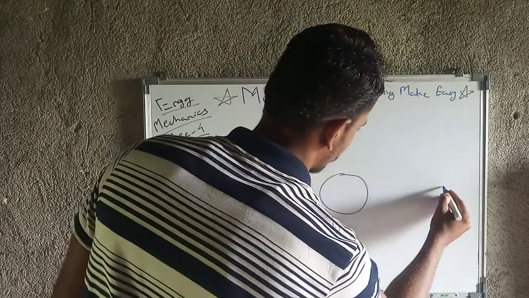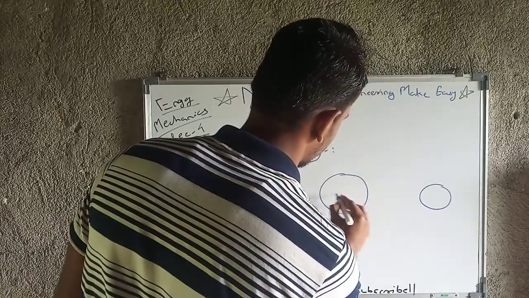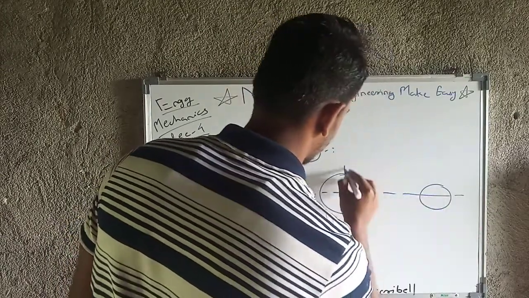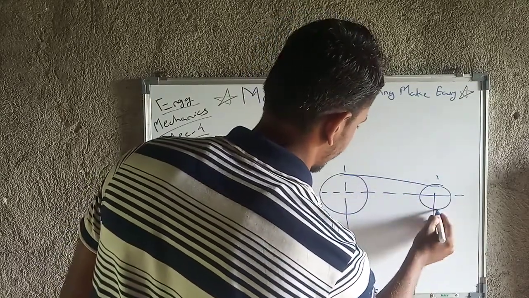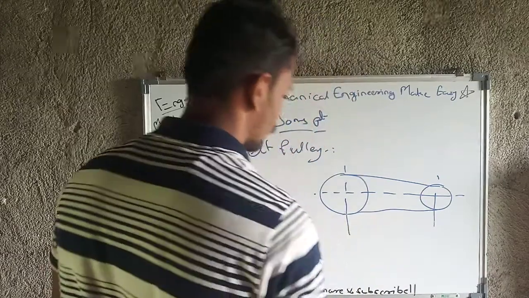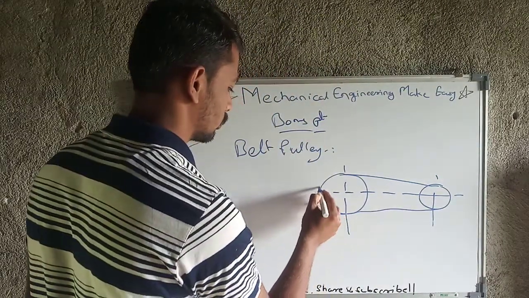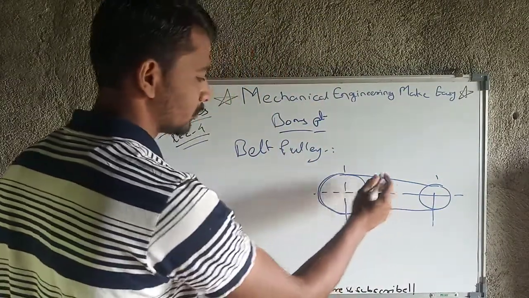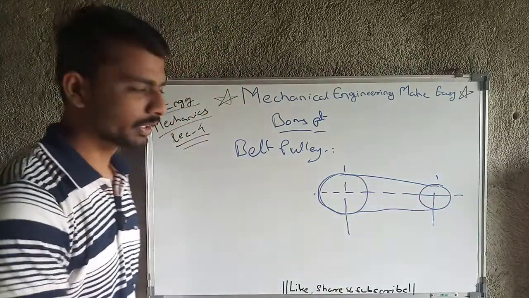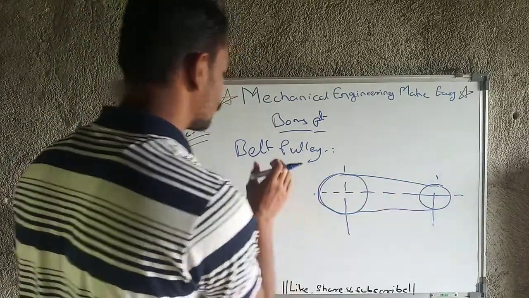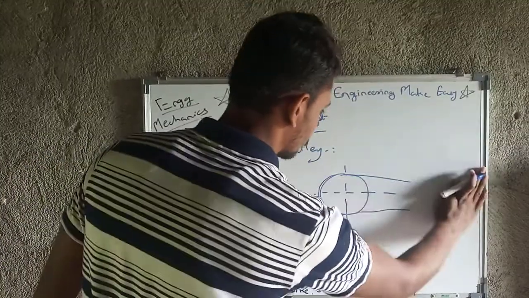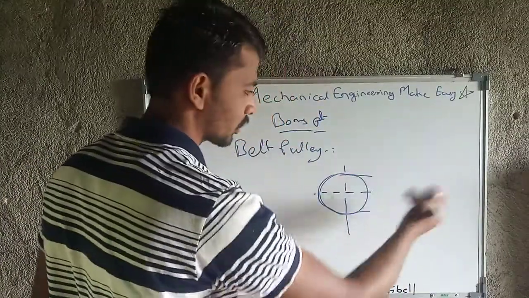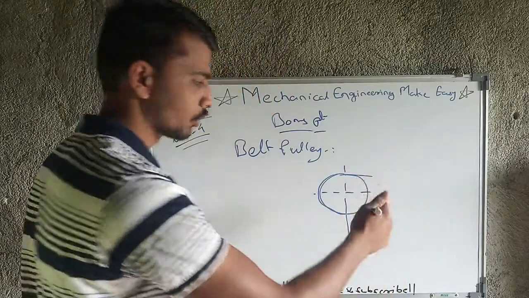This will be one pulley, and this will be another pulley, and the belt will be here. So this is the belt, this is one pulley, this is another pulley, and power is going to be transmitted from here. For belt and pulley, we will only consider this pulley, not that small pulley.